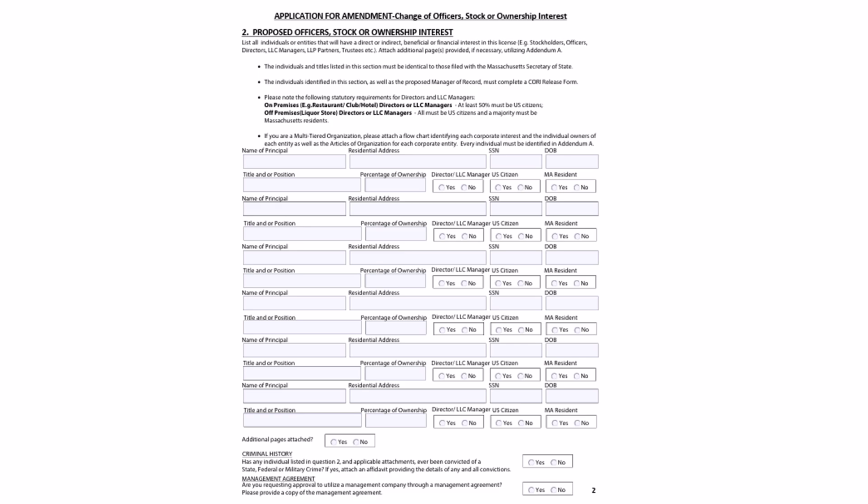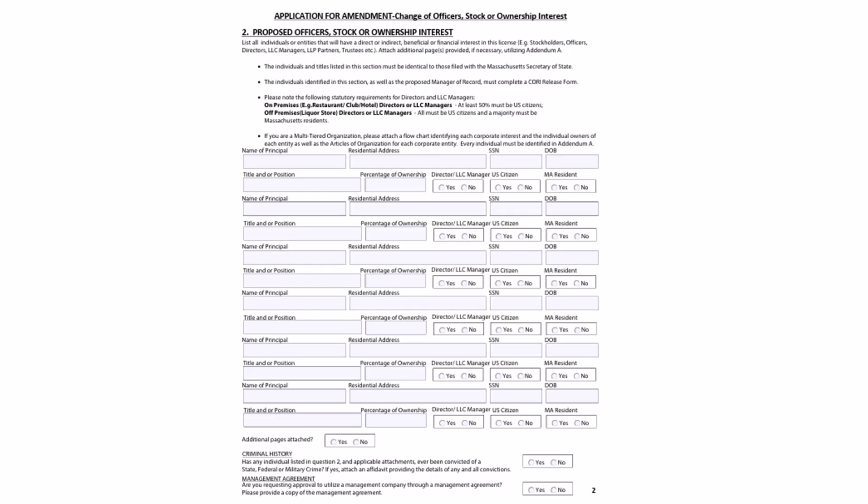The individuals identified in this section and the proposed manager of record must complete a CORI release form. Please note that at least 50% of the directors or LLC managers on a Section 12 on-premise license must be U.S. citizens, and that all directors and LLC managers on a Section 15 off-premise license must be U.S. citizens. If you are applying as a multi-tiered organization, please attach a flowchart identifying each corporate interest and the individual owners of each entity, as well as the articles of organization for each corporate entity.